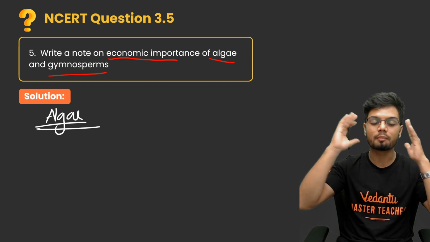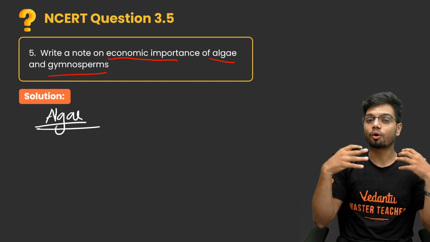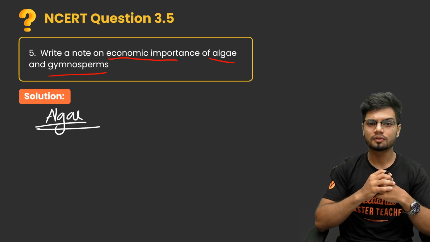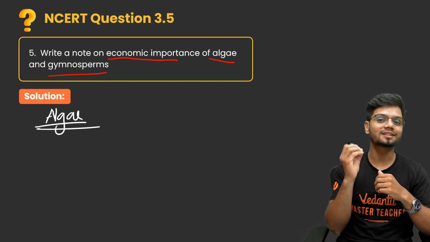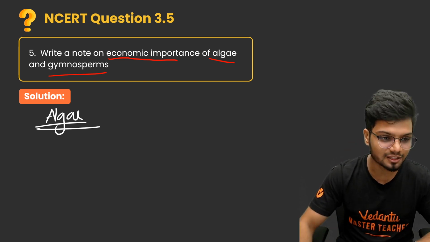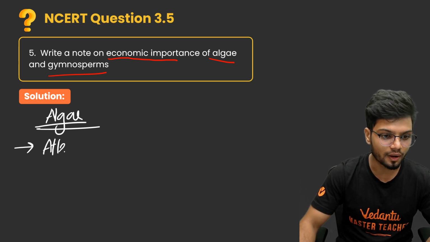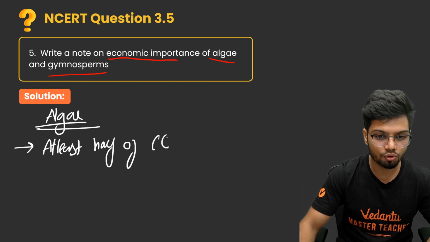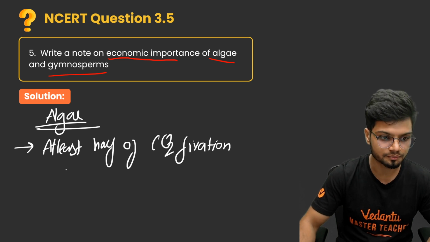You might think of the Amazon forest, where we have a large number of trees which do a lot of photosynthesis and provide a lot of oxygen. But that is only half true, because algae are the organisms which do at least, I repeat, at least half of the CO2 fixation on earth.